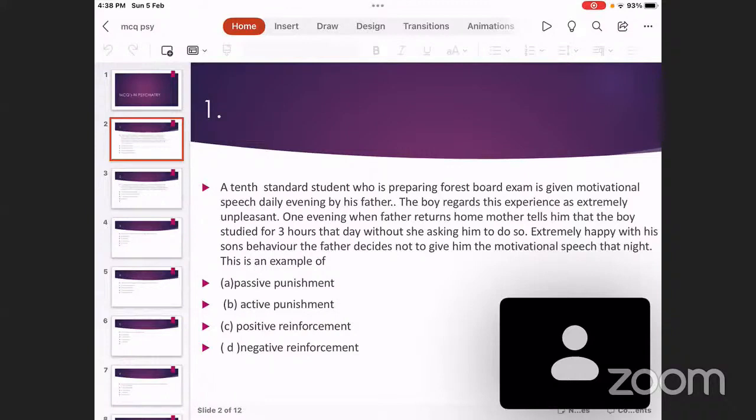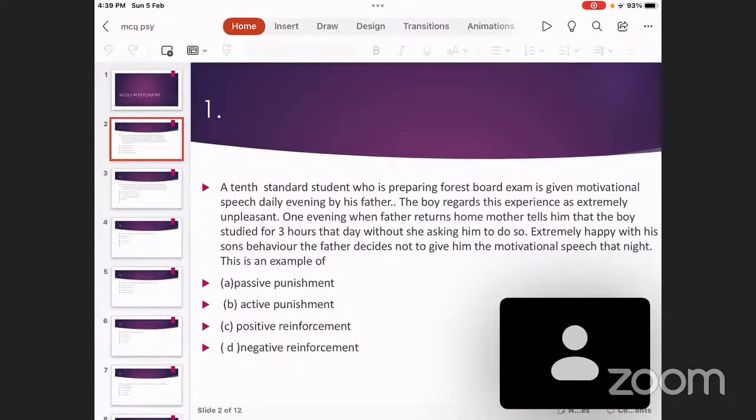You can play games in the mobile for 1 hour. One evening, the child refuses to study. He is showing tantrums and he says that, I will not study, however hard you try. In such a situation, you tell the child very calmly, since you are not studying today, you will not be given the mobile today. You will not be allowed to play games in the mobile. This is passive punishment. You are withdrawing the privilege the child is enjoying.